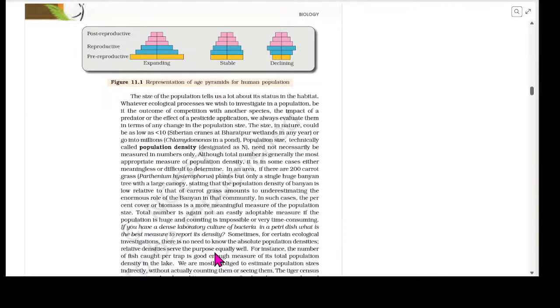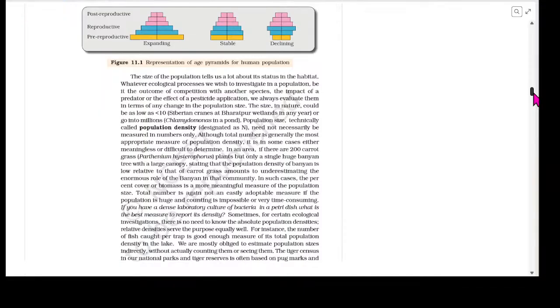Relative densities serve the purpose equally well. For instance, the number of fish caught per trap is good enough measure of its total population density in the lake. We are mostly obliged to estimate population sizes indirectly without actually